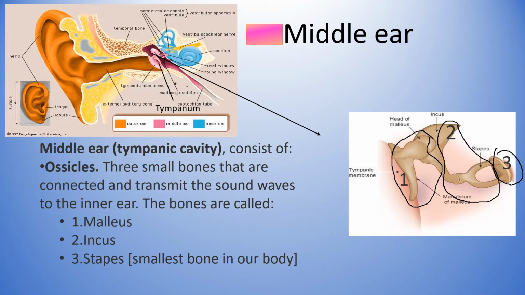Next, what is the function of these three bones in the middle ear? The chain of these three bones amplifies the vibrations received on the tympanic membrane. So this is the function of these three bones in the middle ear.